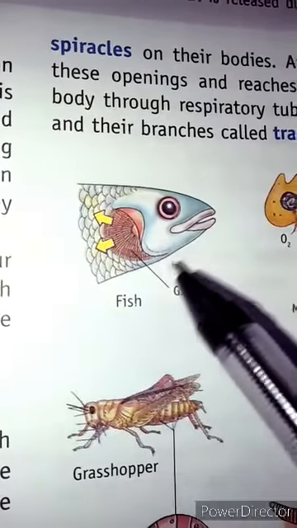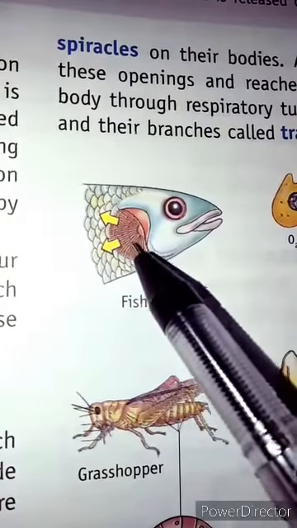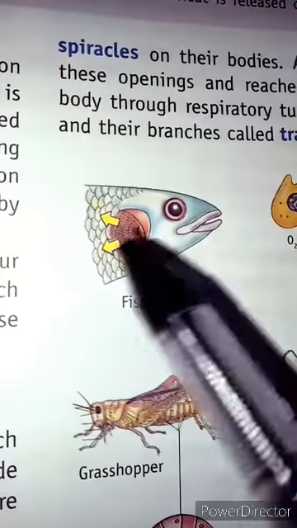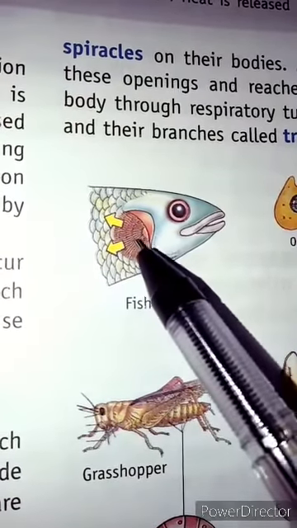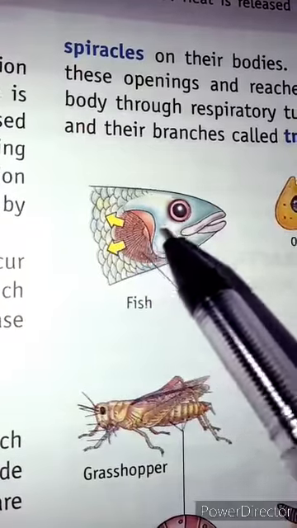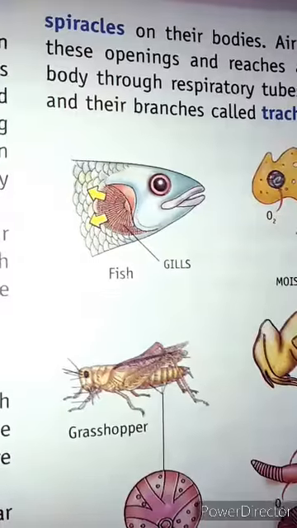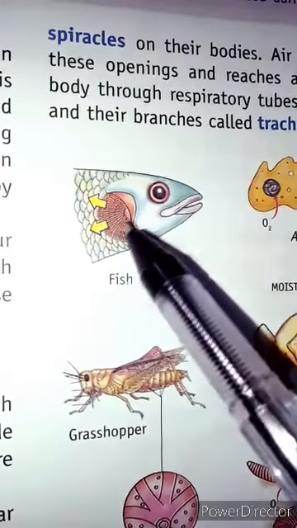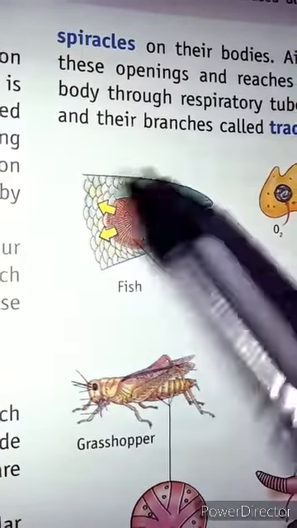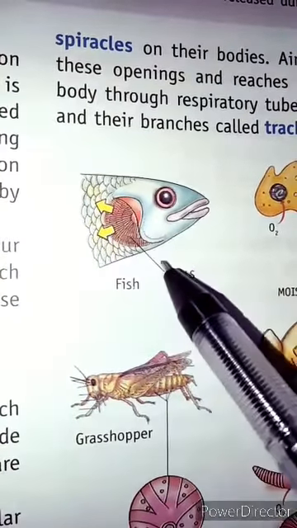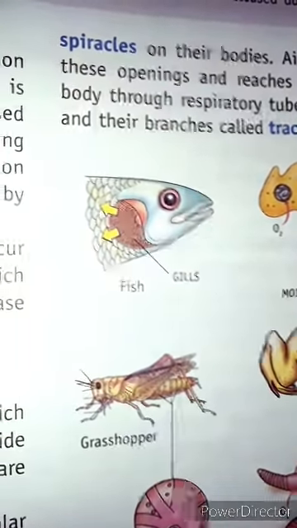When the water enters the mouth, it goes through these gills. These filaments have small capillaries that absorb from the water and exchange the gases, because when water goes here, the capillaries have blood, and this blood absorbs oxygen and gives out carbon dioxide. So this is how a fish respires.